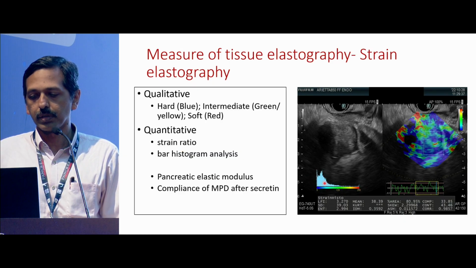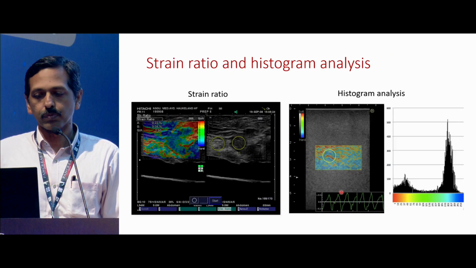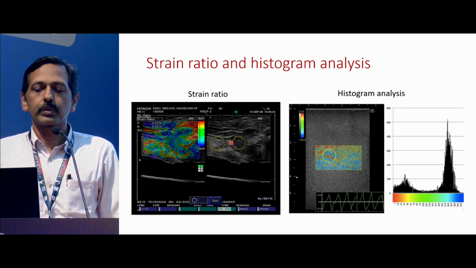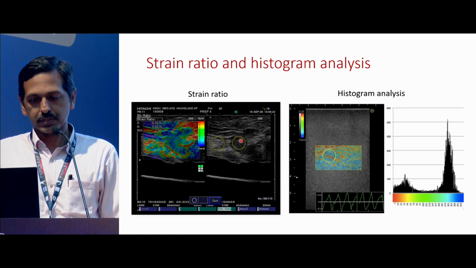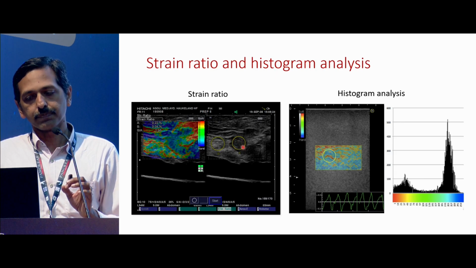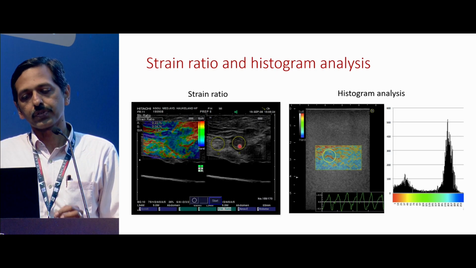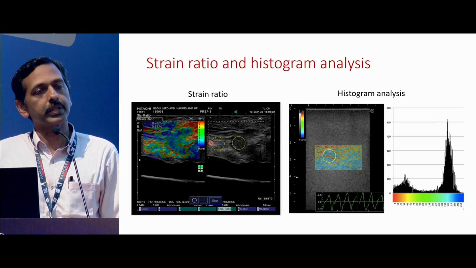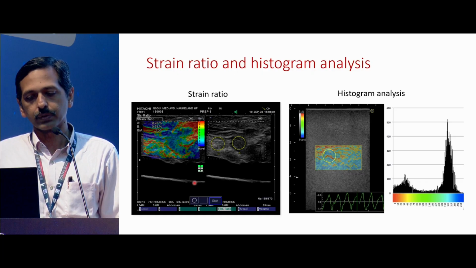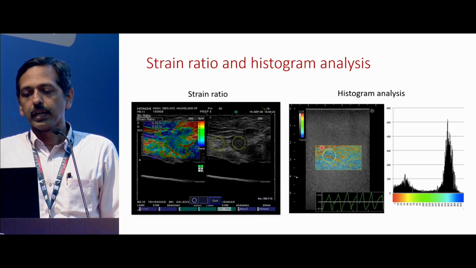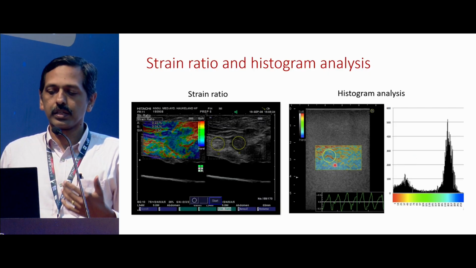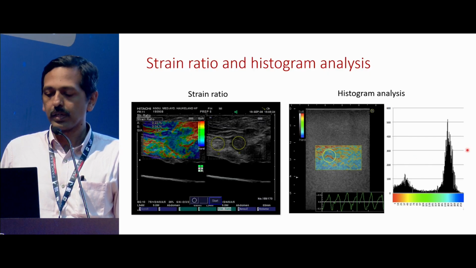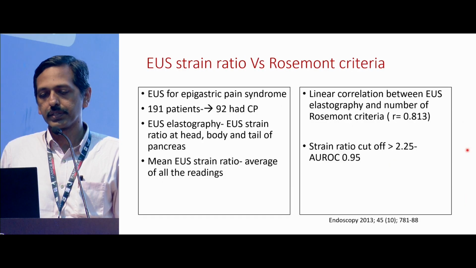Here you can see a bar histogram which tells us more about it. In the strain ratio, this gives you a qualitative image with blue and green colors, where you can measure the strain deformation in the area of interest and compare it to the area of adjacent normal tissue, and that will give you a parameter. And the histogram is one place where you can measure in multiple settings, and you will get a bar histogram. Again, the mean of it is taken into consideration.